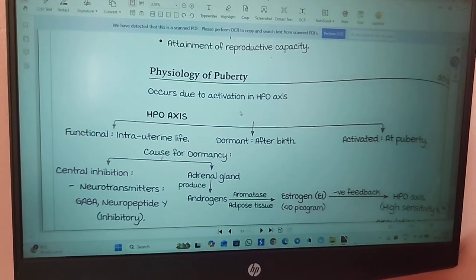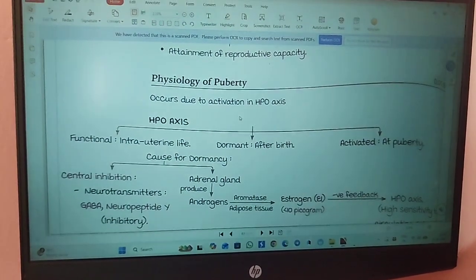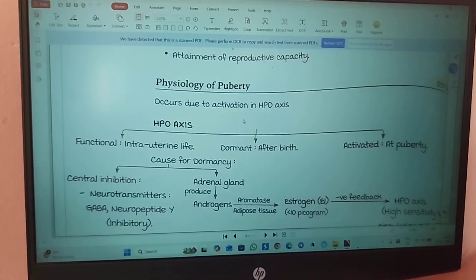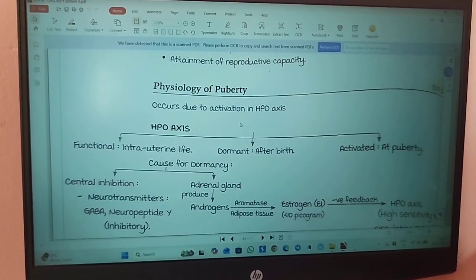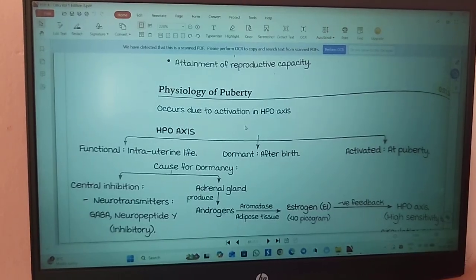Next is the physiology of puberty. Physiology of puberty occurs due to the activation of the HPO axis, that is the hypothalamo-pituitary axis. It is through this that the physiology of puberty takes place.